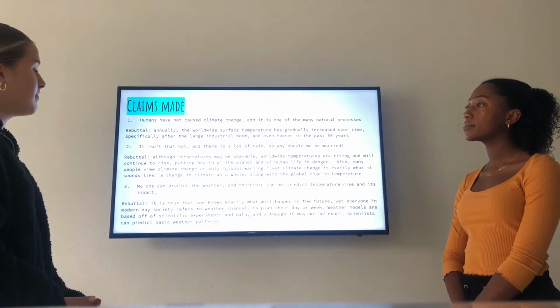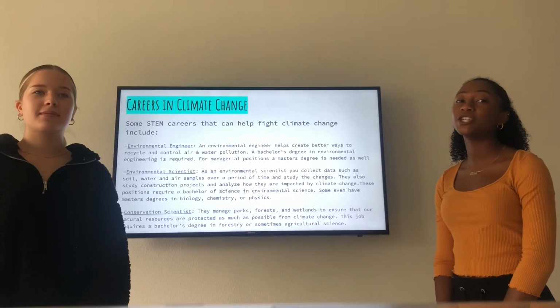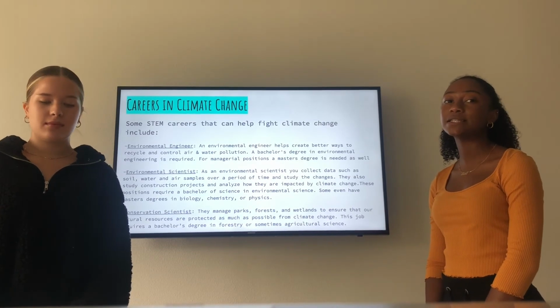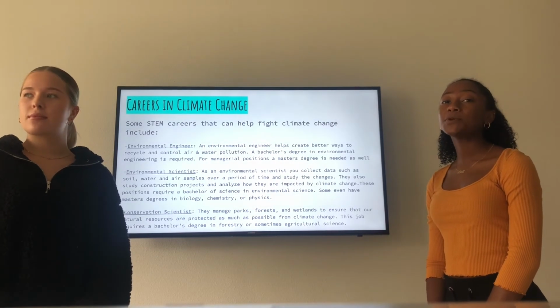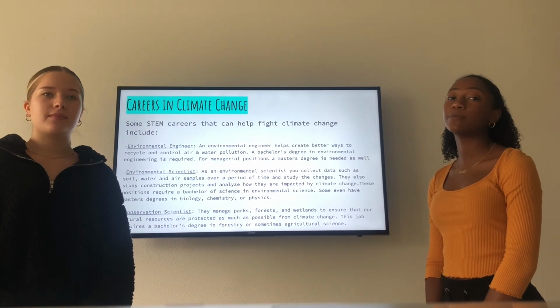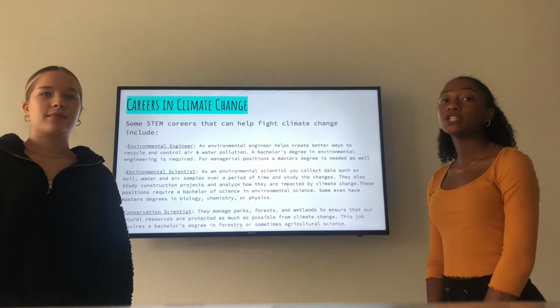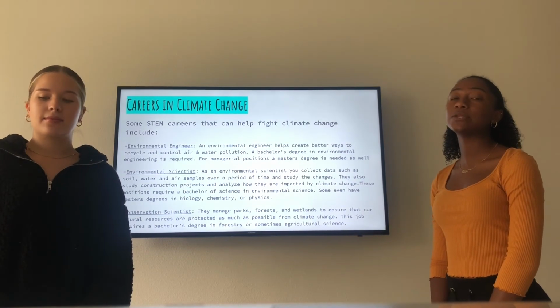Some STEM careers that can help fight climate change include an environmental engineer, an environmental scientist, and a conservation scientist. An environmental engineer helps create better ways to recycle and control air and water pollution. A bachelor's degree in environmental engineering is required. For managerial positions, a master's degree is needed as well.